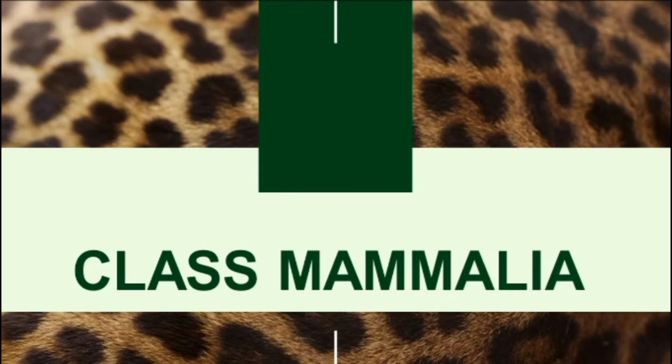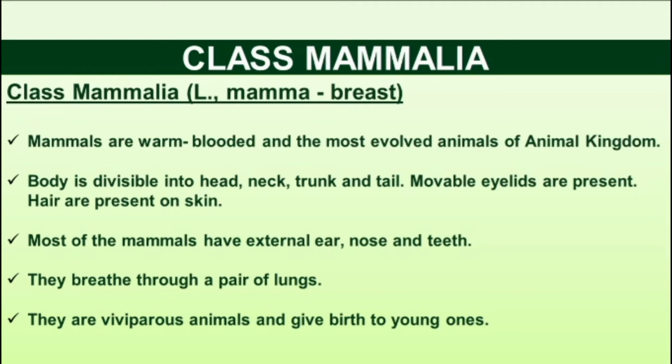The last class in the classification of vertebrates is class Mammalia. Yes, class Mammalia means breast. Mammals are warm-blooded and the most evolved animals of the animal kingdom. Mammals are most evolved because the mother gives birth to young ones, and the young ones receive milk from the mother.